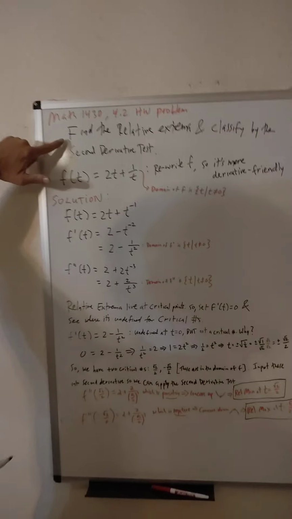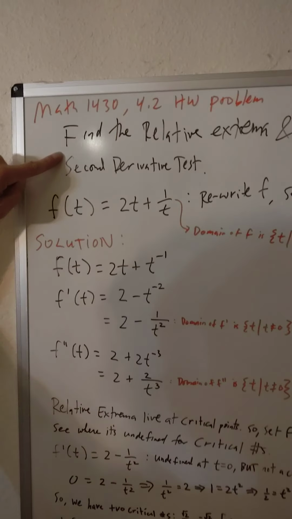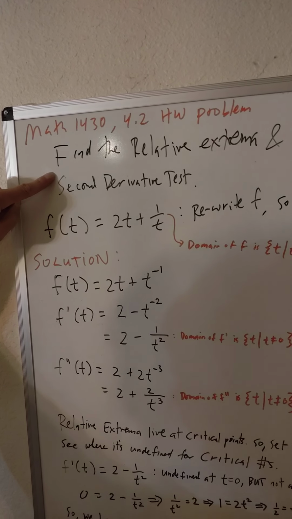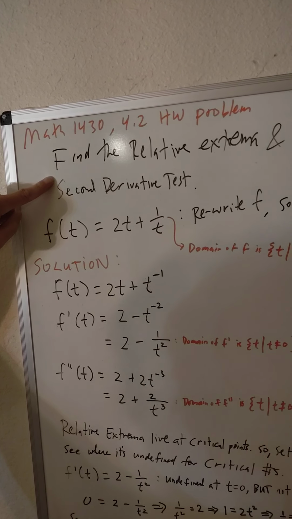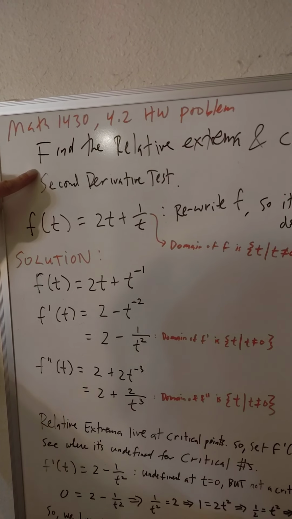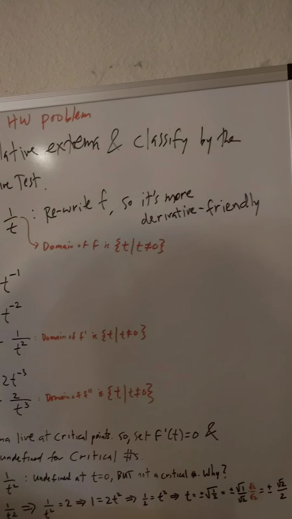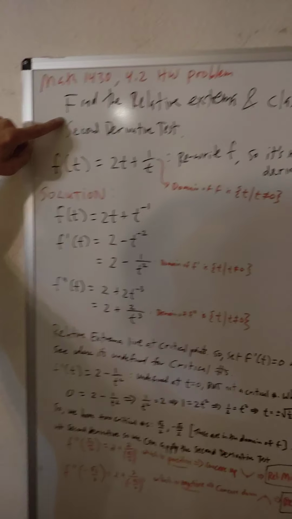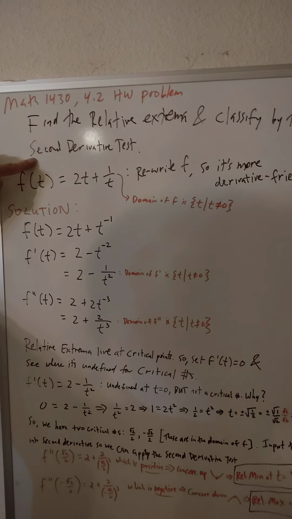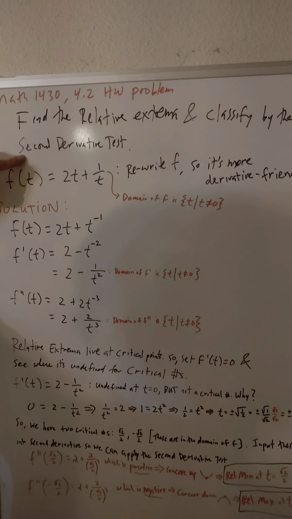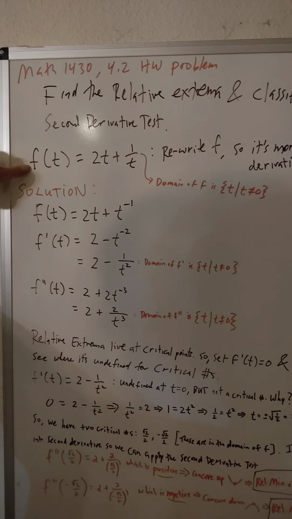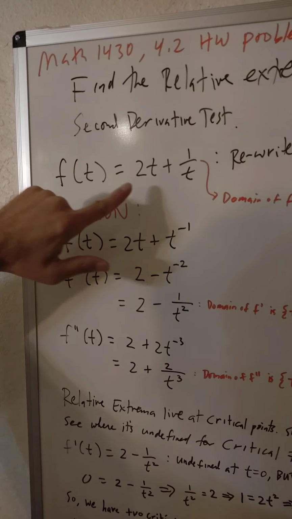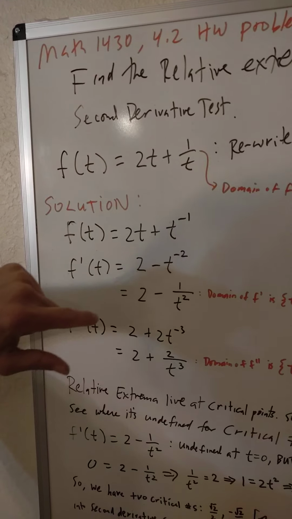Here's the question. Find the relative extrema, that means relative maximum or relative minimum, and then classify the extremum as either a relative max or a relative min. We're going to do that by the second derivative test, which we're going to see how that works. Here's the function they give us: f of t is equal to 2t plus 1 over t.